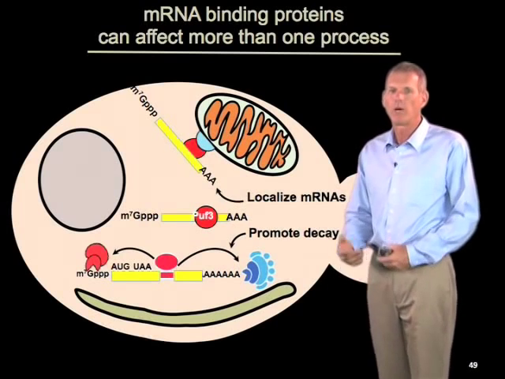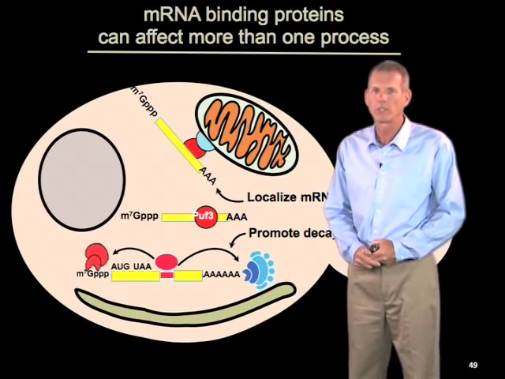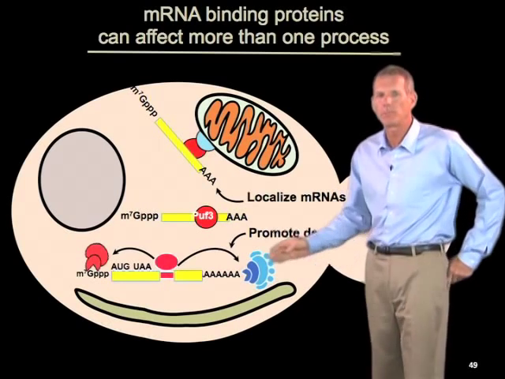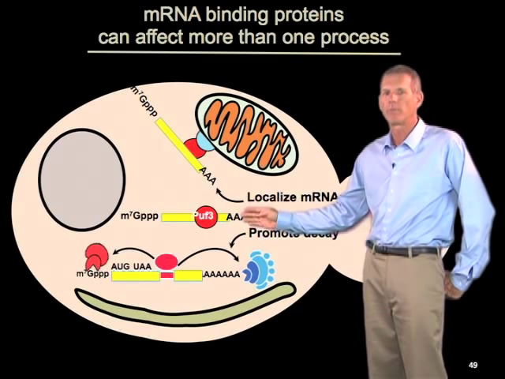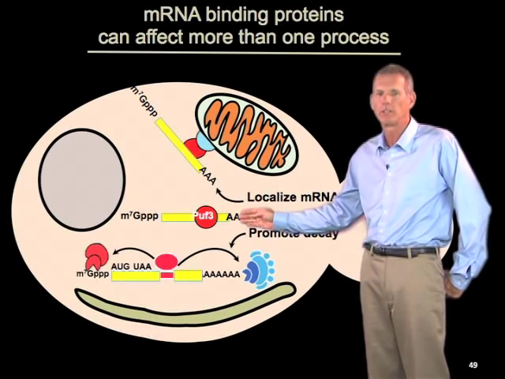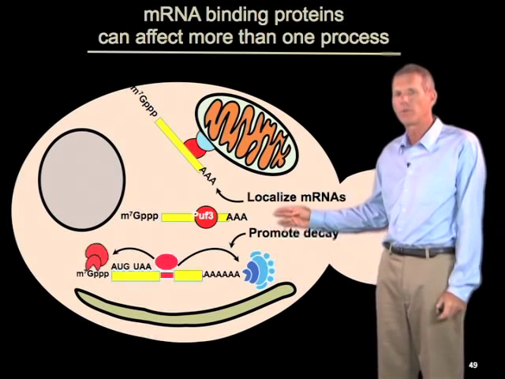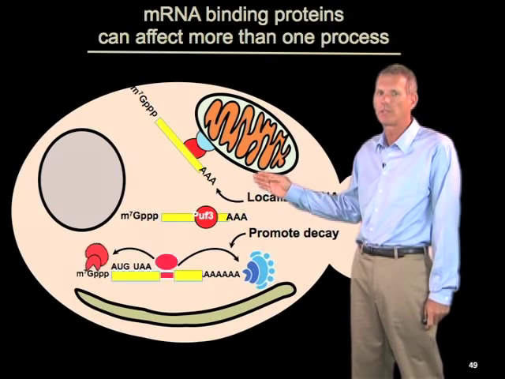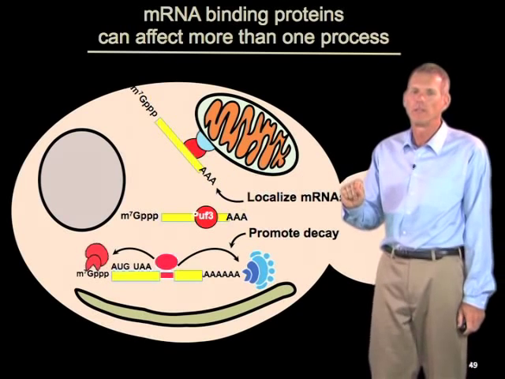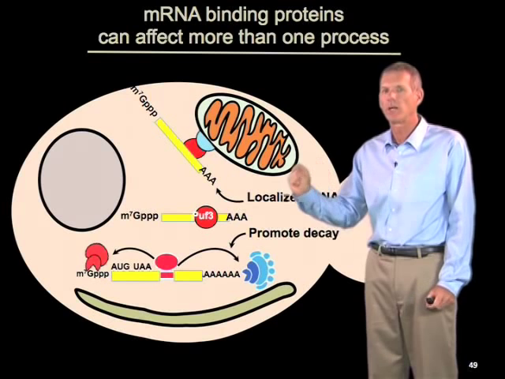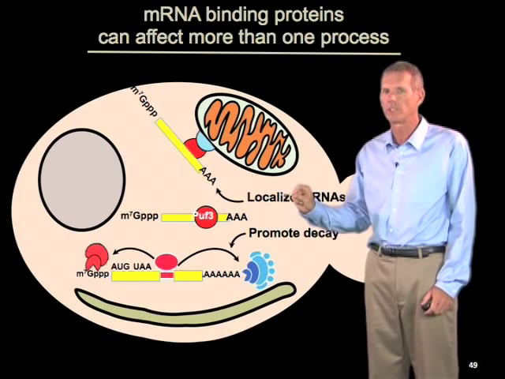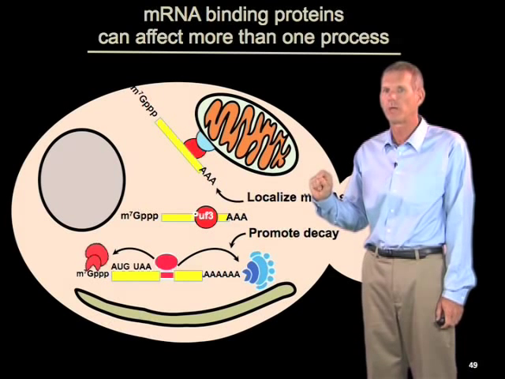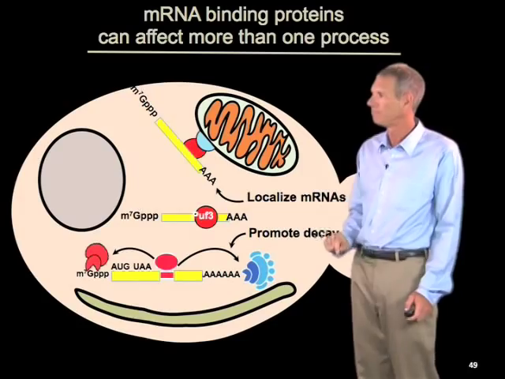Now, a few other principles of these RNA binding proteins which are important to consider. First, they can affect more than one process. I want to go back to the PUF3 protein in yeast that we use as an example of a factor that binds and promotes RNA degradation. But we also know that this protein also binds and targets a subset of RNAs to localize to the surface of mitochondria. So this single protein then can both promote degradation and target RNAs for proper subcellular localization. And there are many examples of this where RNA binding proteins affect more than one process in the cytoplasm. Okay.